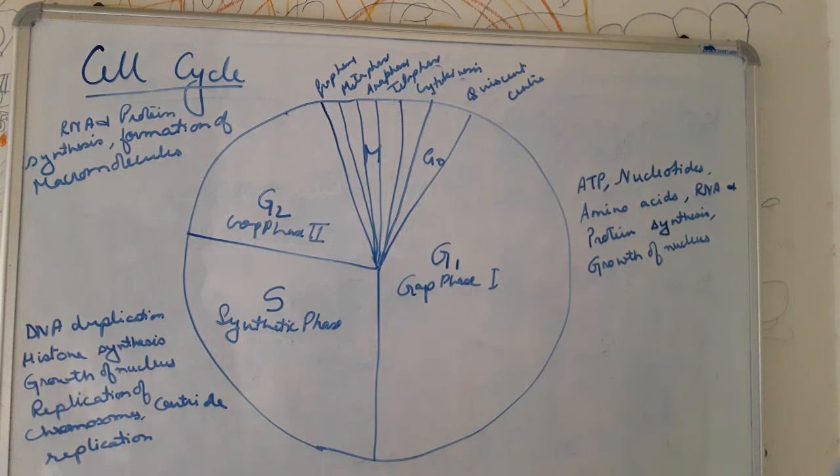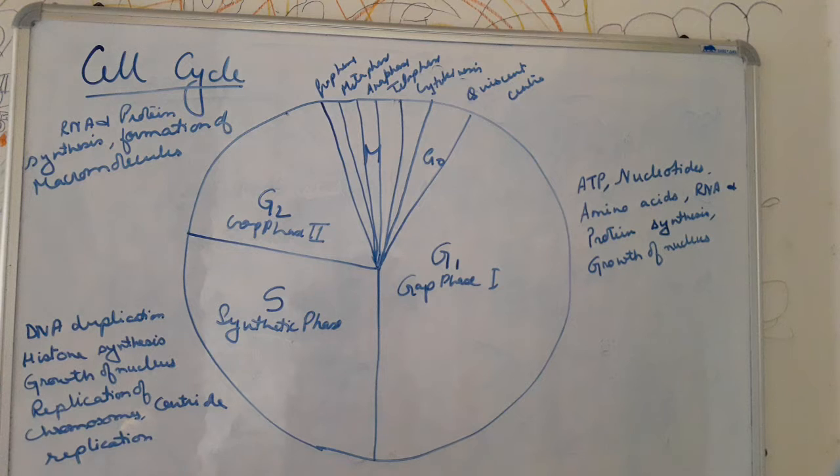Good morning, everyone. So today let's discuss a new chapter, that is cell cycle and cell division. Now, before going into the cell division, let's first study what is cell cycle. In the earlier chapter we have already got a term, that is omnis cellula e cellula, which was given by Rudolf Virchow, which actually means that every cell is derived from a cell.